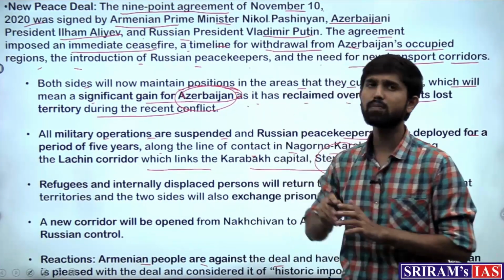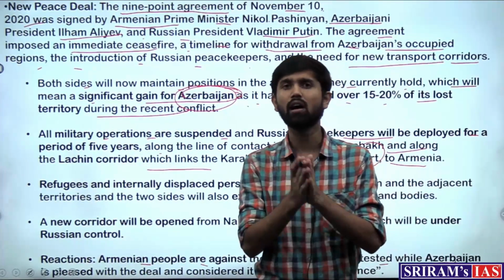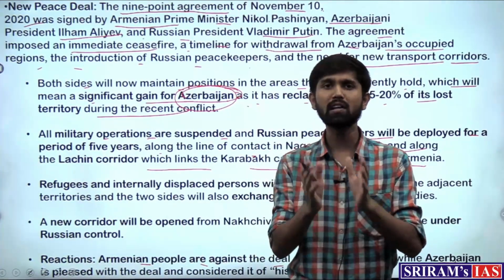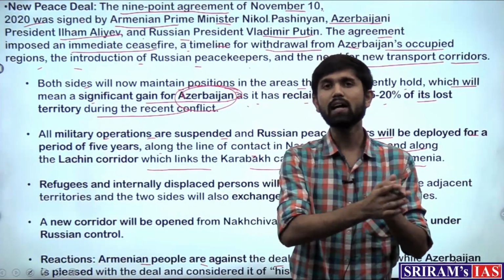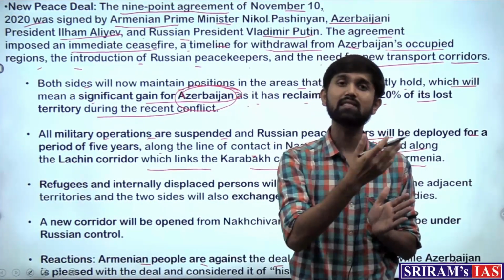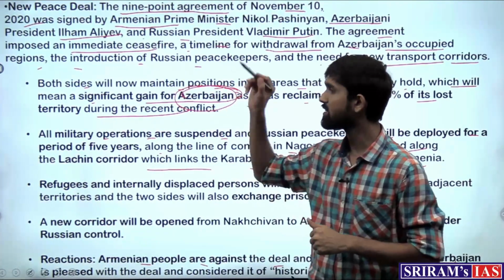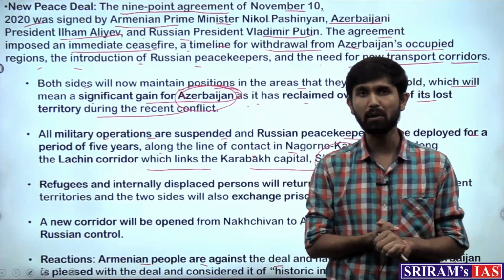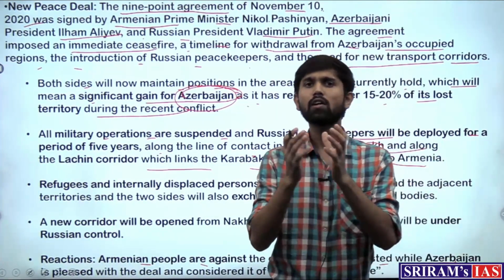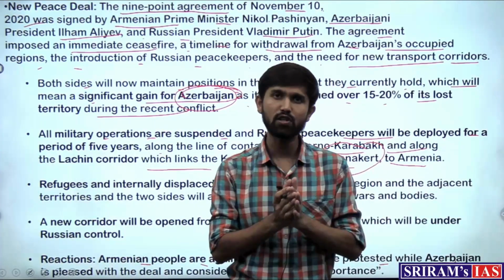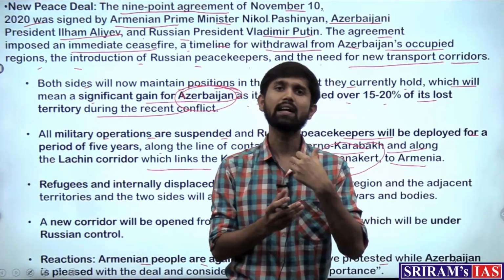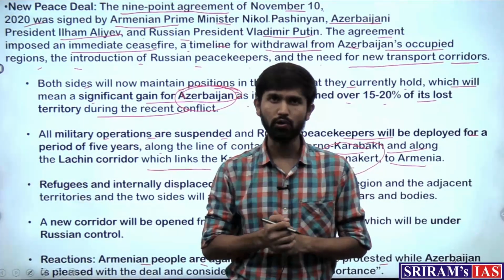But all of these points that were agreed in the 9-point agreement, Armenia disagreed to it, and that is why in today's time Armenia is still indulged in violating the ceasefire that was agreed in this 9-point agreement between the three countries. So as we have understood this issue as to what exactly is the problem, it is basically an issue over a geographical territory.